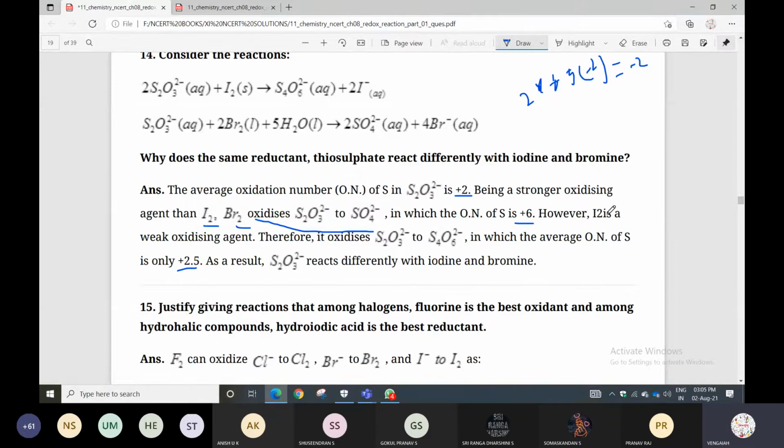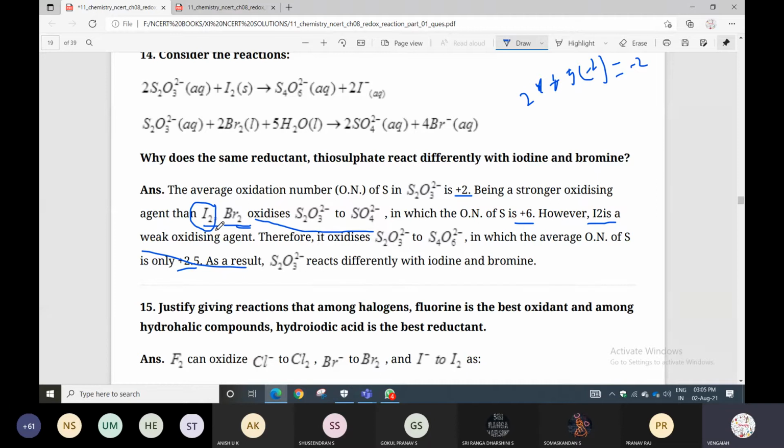Comparing with iodine, Br2 is the strong oxidizing agent. I2 is the weak oxidizing agent. In both conditions the thiosulfate is oxidized, and with iodine the average oxidation number of sulfur is only plus 2.5, so it reacts differently with iodine and bromine.